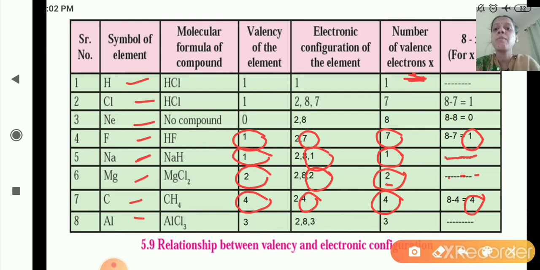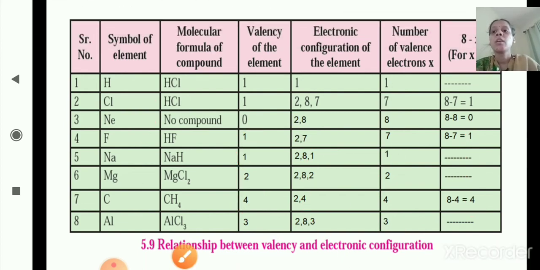Now the next one is aluminium, Al. The number of electrons is 13, so the electronic configuration is 2, 8, 3. How many electrons are present in the outermost shell? 3. So the number of valence electrons is 3, which is less than 4. So it is equal to the valency of the element, that is 3. So what is the valency of aluminium? 3.